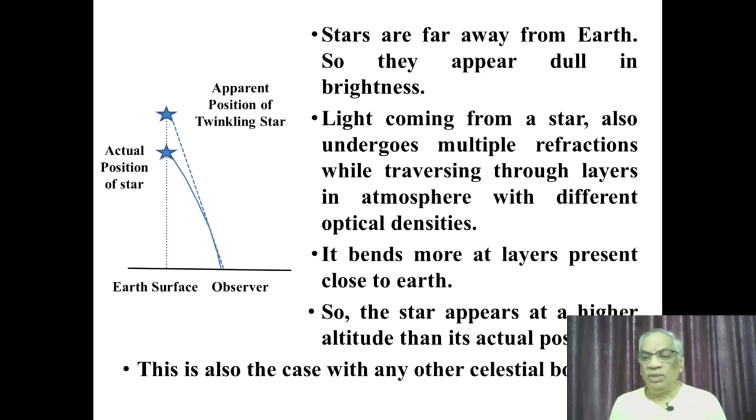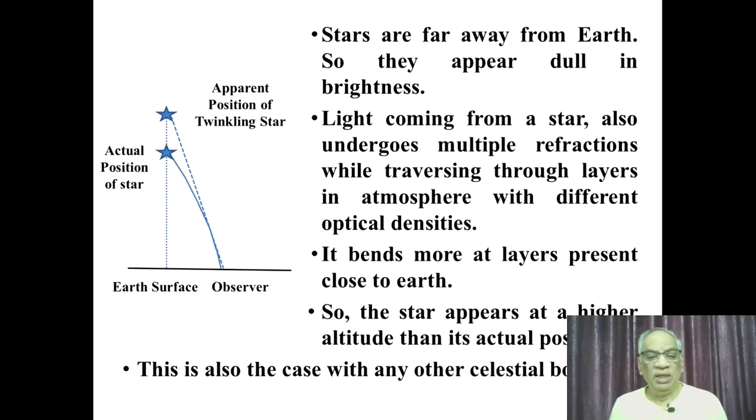One more example is the light coming from stars. Generally, stars are far away from Earth as compared to the known planets, so they appear dull in brightness. Light coming from a star also undergoes multiple refractions while traversing layers in the atmosphere with different optical densities.